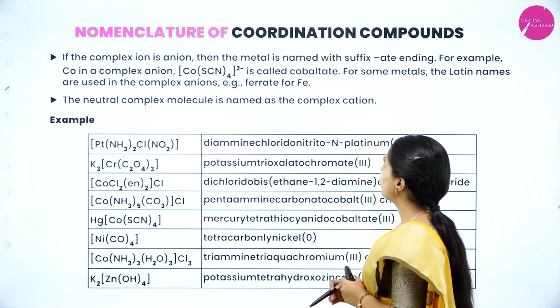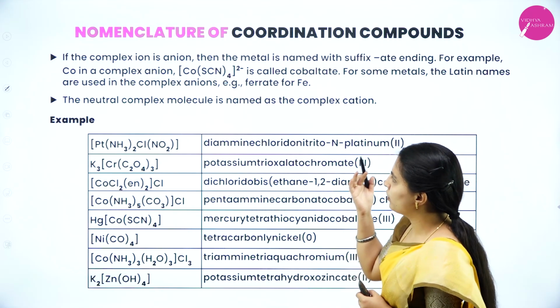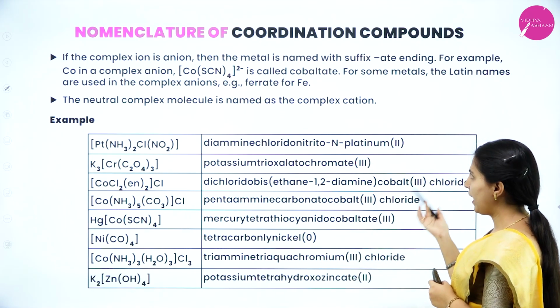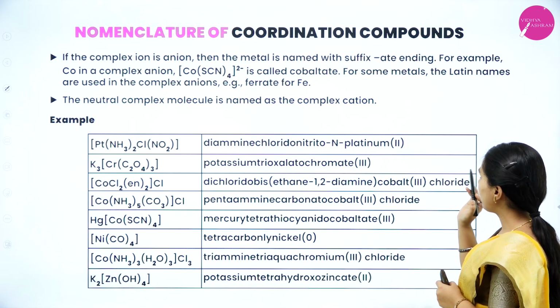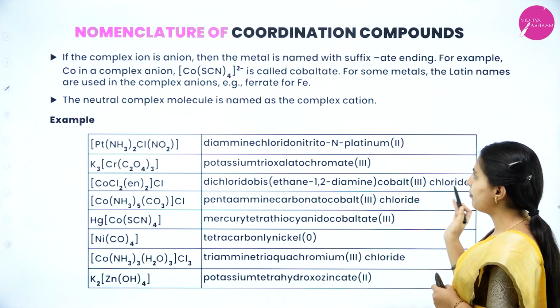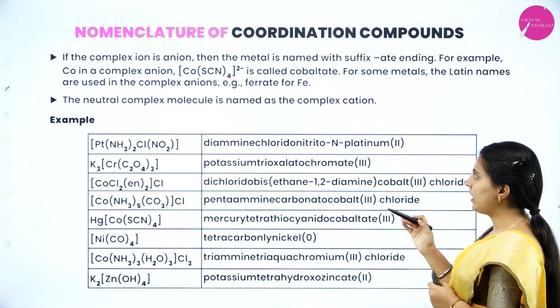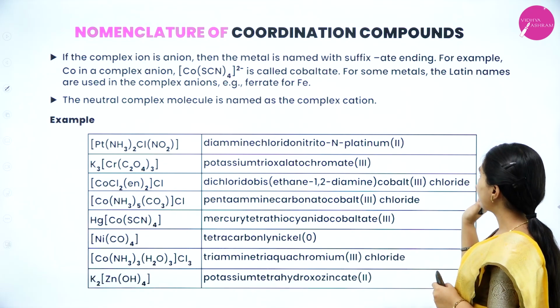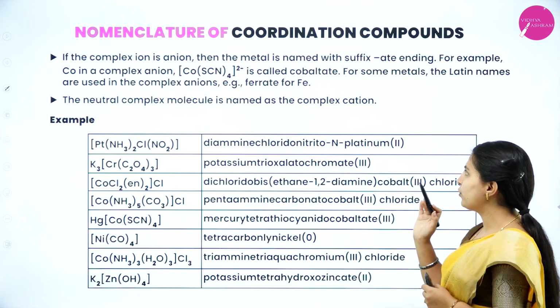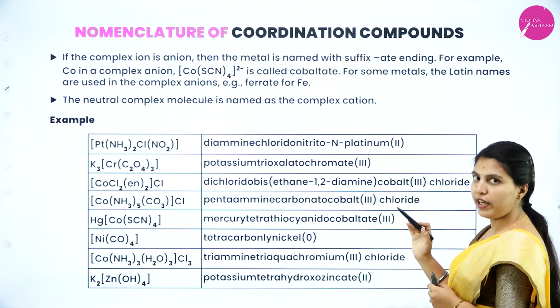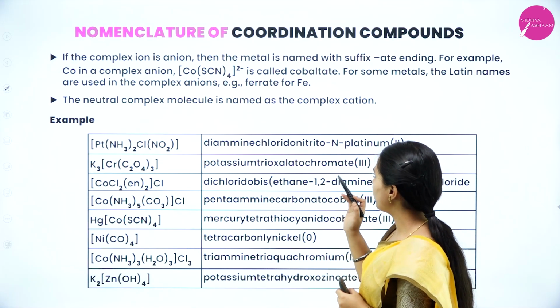Nomenclature still continues. If the complex ion is an anion, then the metal is named with the suffix -ate ending. For example, Co in a complex anion is called cobaltate. For some metals, Latin names are used in complex anions, such as ferrate for Fe. The neutral complex molecule is named like the complex cation.